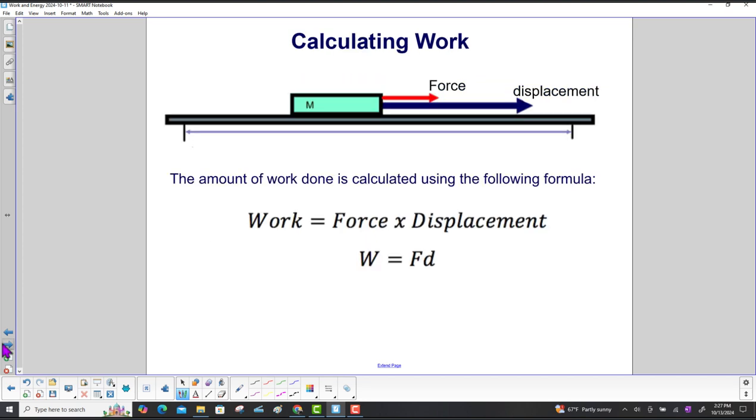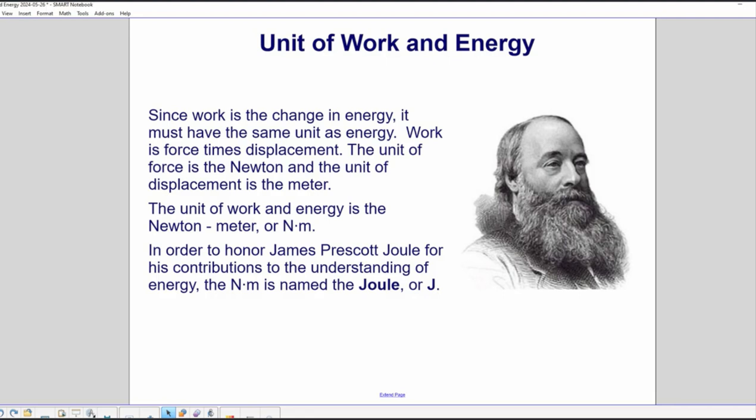The amount of work done is calculated using the following formula. Work is equal to force times displacement, F standing in for force, and d standing in for displacement. Since work is the change in energy, it must have the same unit as energy. Work is force times displacement.